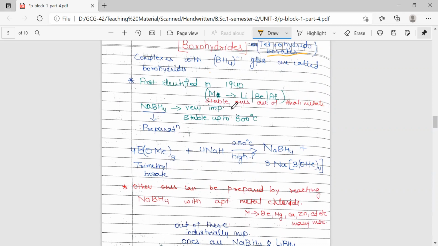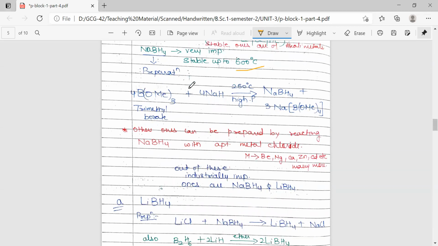But the stable ones, which were discovered later on, are those of the alkali metals. Out of these, sodium borohydride and lithium borohydride are very important. Sodium borohydride is stable up to 600 degrees Celsius. For the preparation of sodium borohydride, we take trimethyl borate and treat it with the reducing agent, sodium hydride, under high pressure and a temperature of 250 degrees Celsius. We get the formation of sodium borohydride.